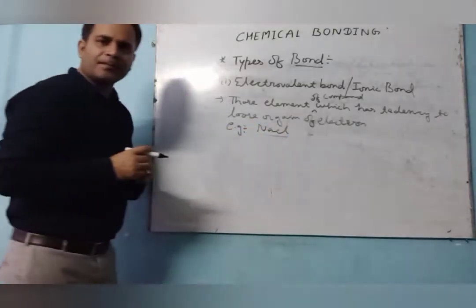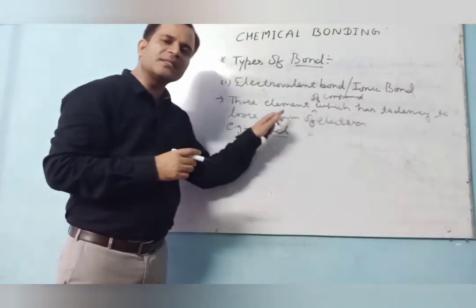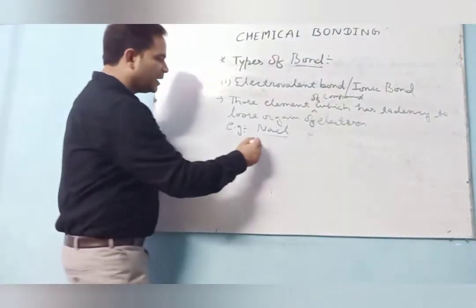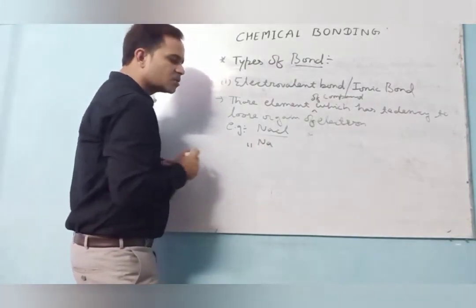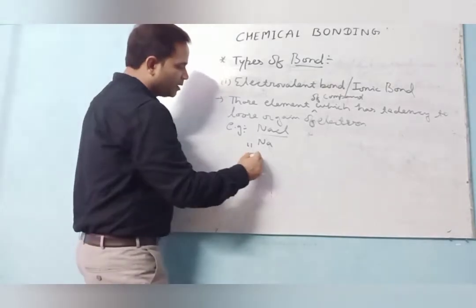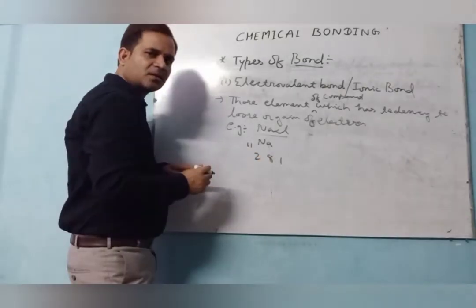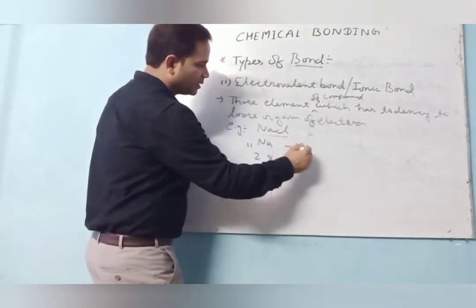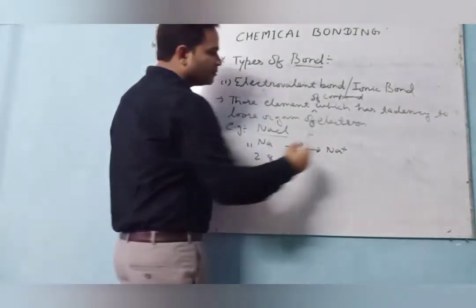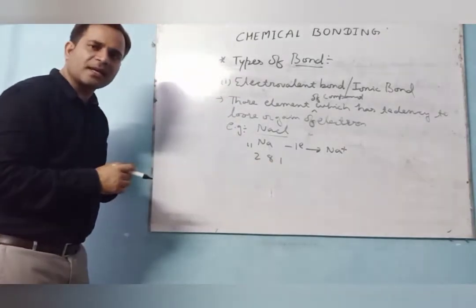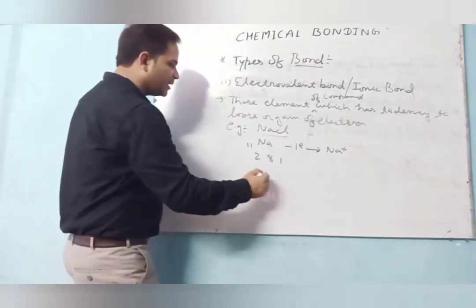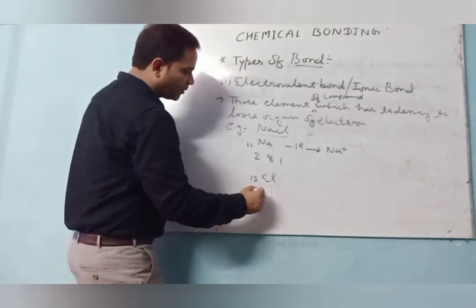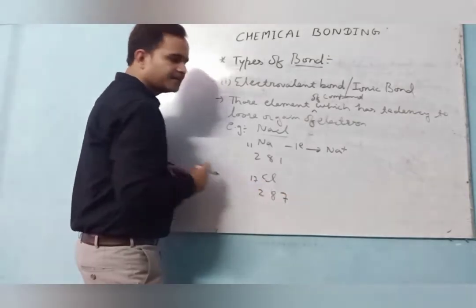In NaCl, the sodium atom loses its one electron while the chlorine atom gains one electron. The atomic number of sodium is 11, electronic configuration 2,8,1. So one electron is lost and it forms the sodium ion, the sodium cation, with electropositive charge. The atomic number of chlorine is 17, electronic configuration 2,8,7.